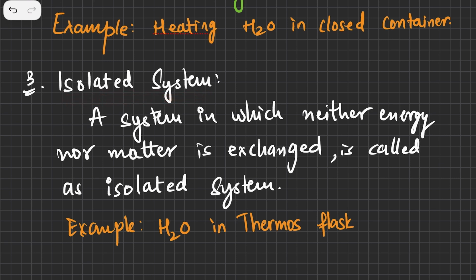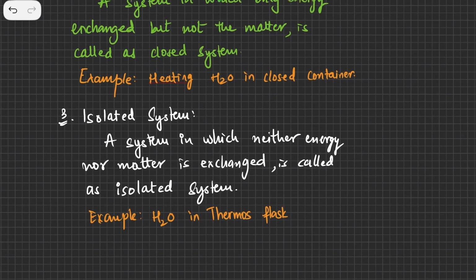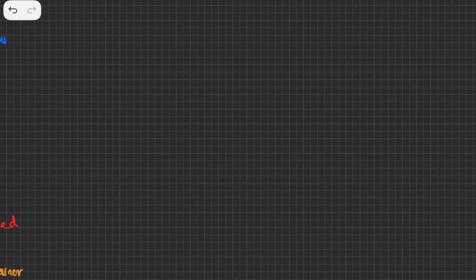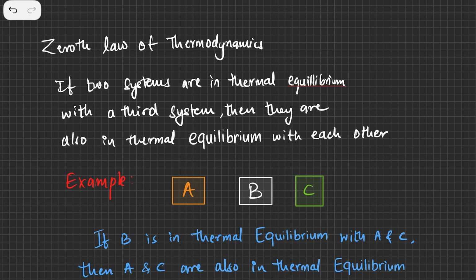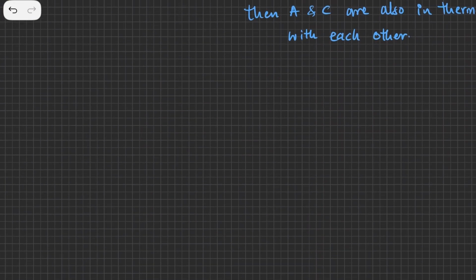So these are the three kinds of systems. We have done a few questions and topics, and let's quickly go on to one small law, which is called the zeroth law. Or maybe I'll do this in one of my coming videos.